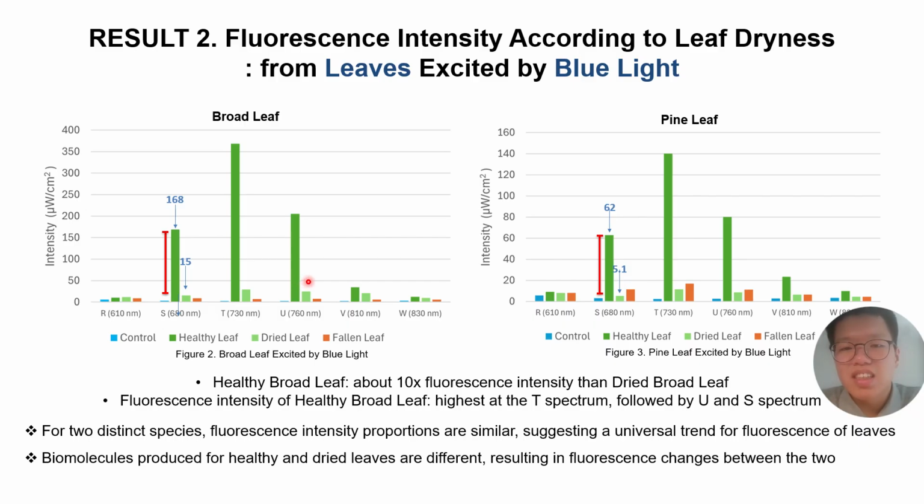Additionally, it's interesting to see how the exact same proportion of fluorescence was produced, as broad and pine leaves are completely different species. This suggests that there might be a universal trend in fluorescence in leaves across many different species, allowing for uniform analysis regardless of leaf species.